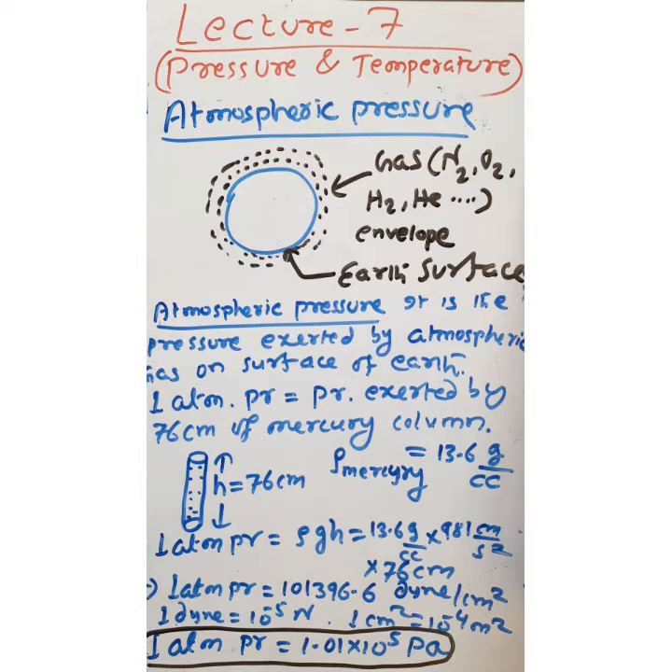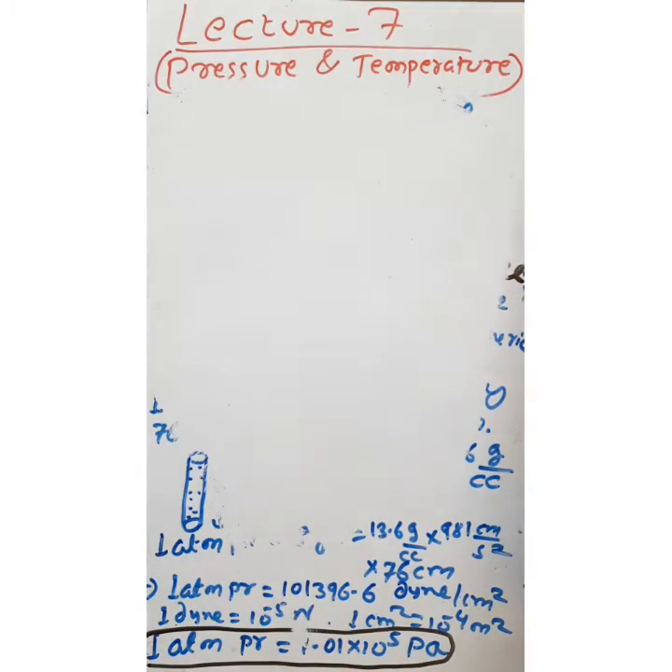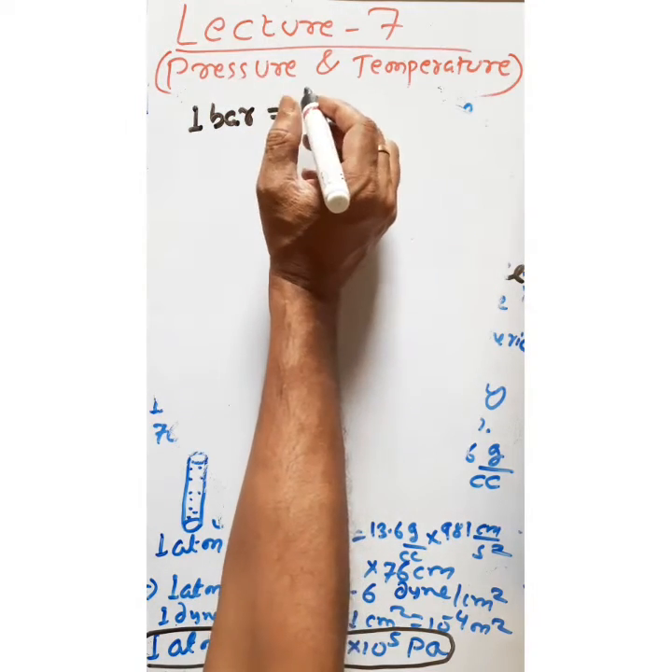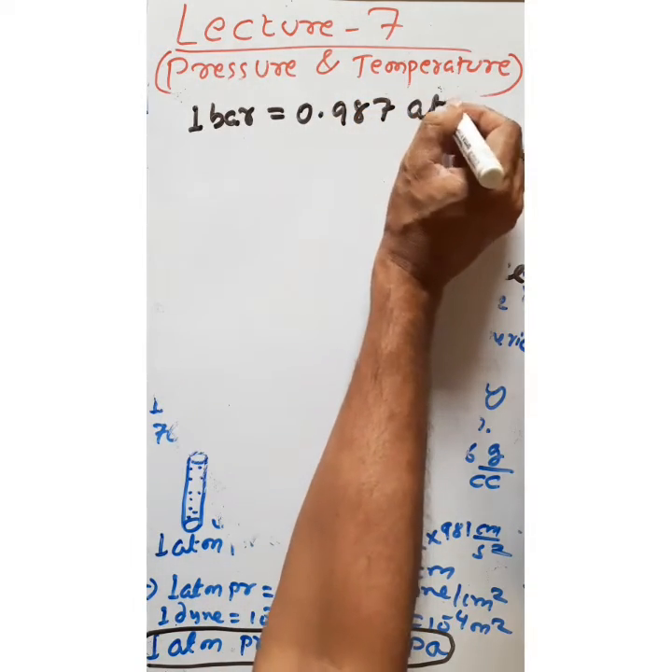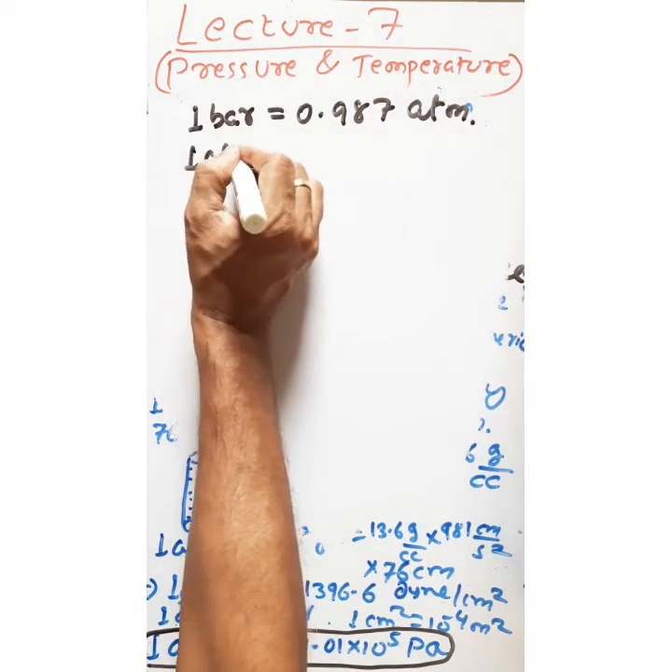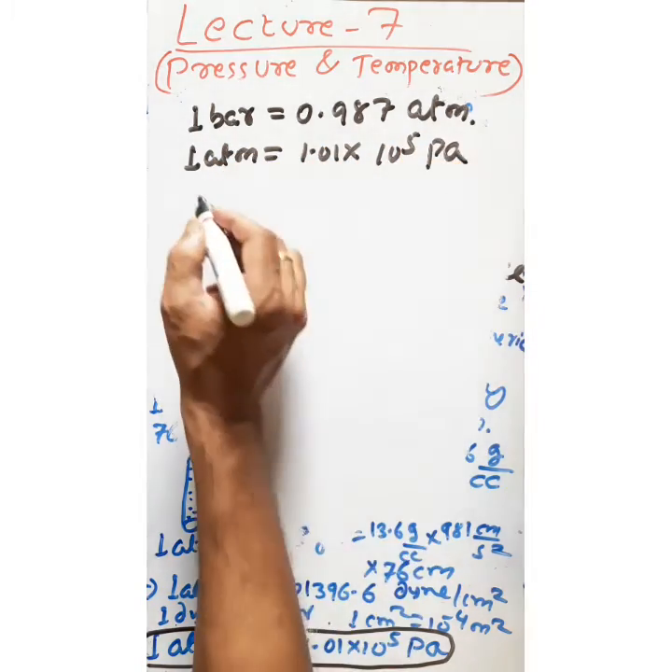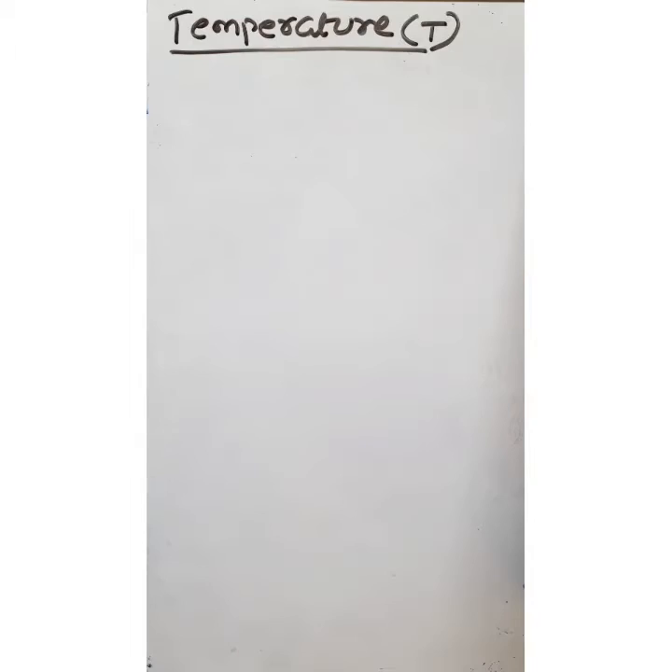I have told you another unit of pressure is bar. Then what is bar? I can say the value of 1 bar, you have to remember all these things for your problem solving. 1 bar is equal to 0.987 atmospheric pressure, and 1 atmospheric pressure is equal to 1.01 into 10 to the power 5 Pascal. Okay, so this is about the concept of pressure.